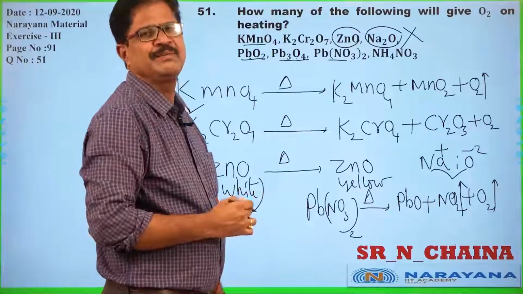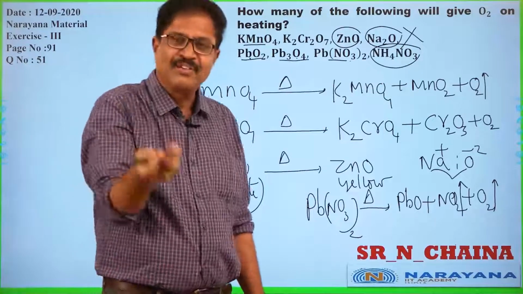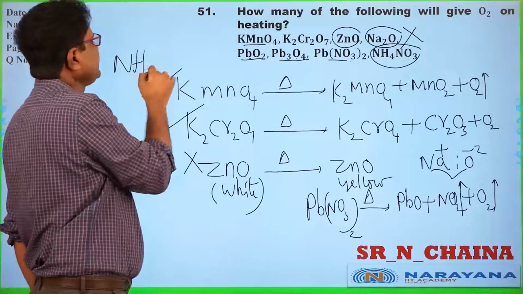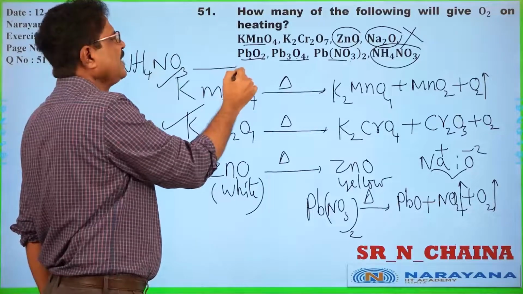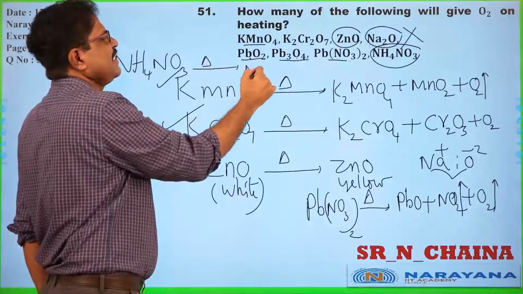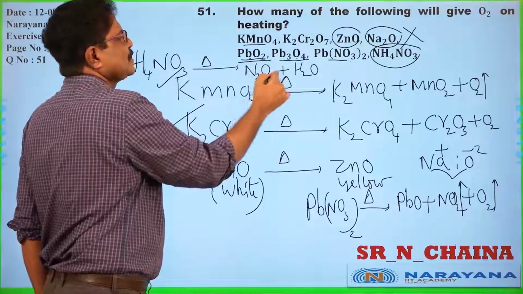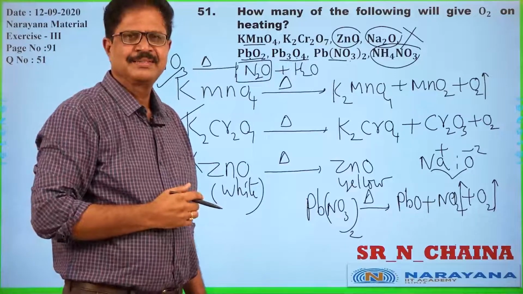What about ammonium nitrate? You know well, laughing gas. Ammonium nitrate, NH4NO3, on strong heating gives N2O, nitrous oxide, along with water. Nitrous oxide is commonly known as laughing gas.